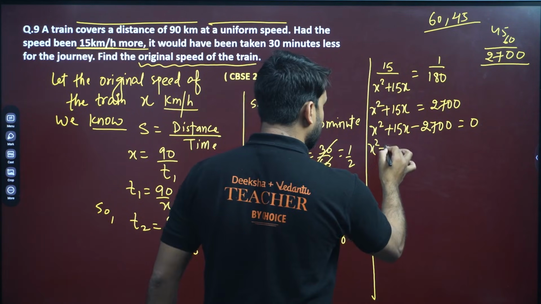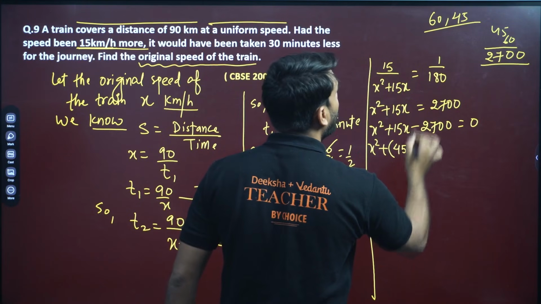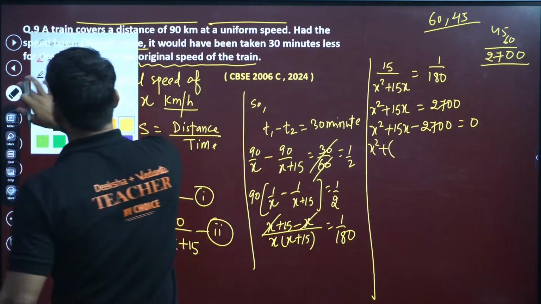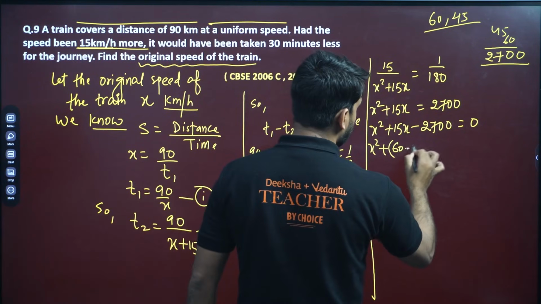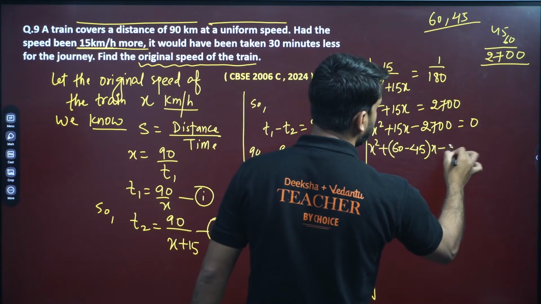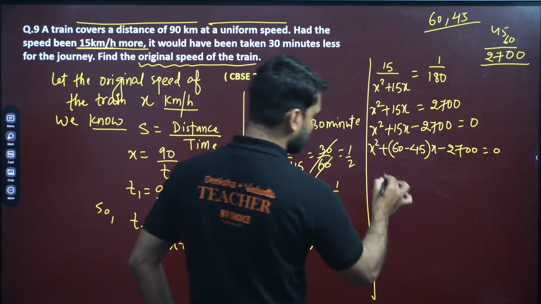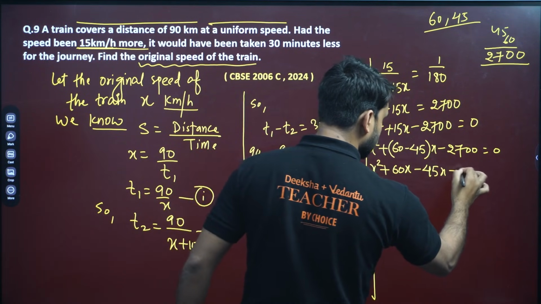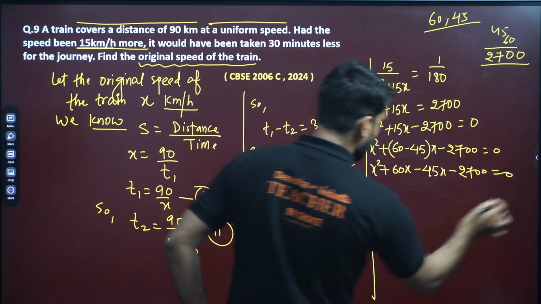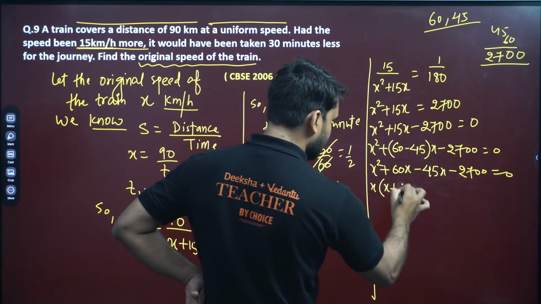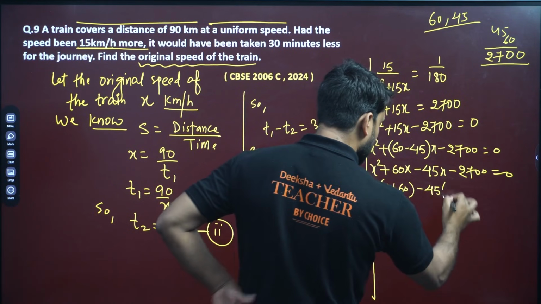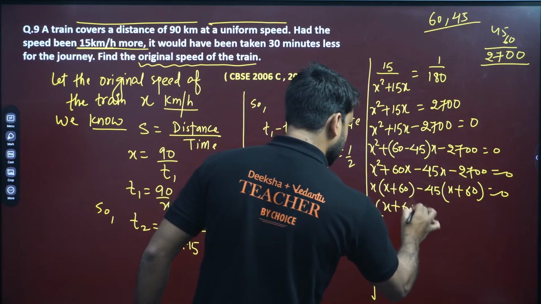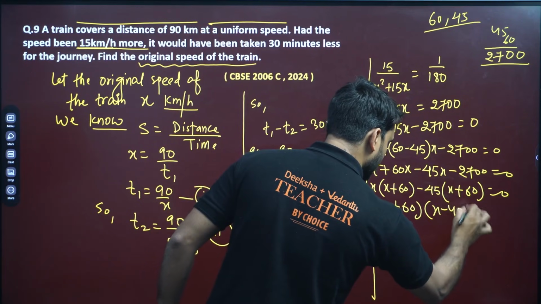So we can write x square plus (60 minus 45) x minus 2700 equals 0. This is 60 minus 45, okay, my dear champions. Can we open the bracket? x square plus 60x minus 45x minus 2700 equals 0. Now can we take common? x into (x plus 60) minus 45 into (x plus 60) equals 0. So we have two brackets, x plus 60 and x minus 45 equals 0.